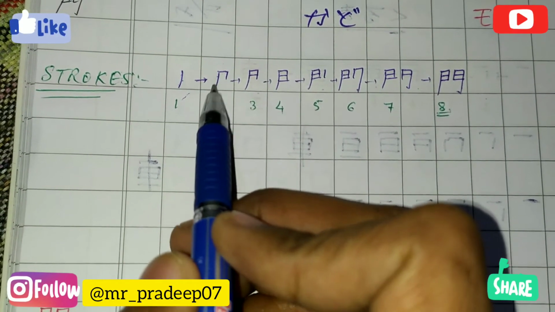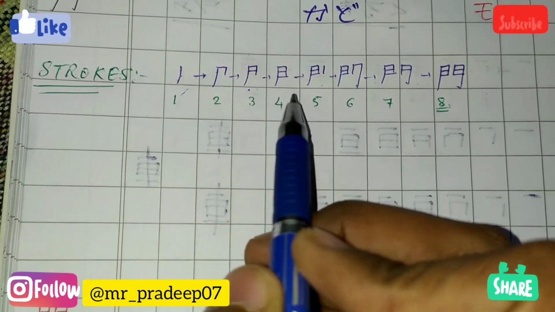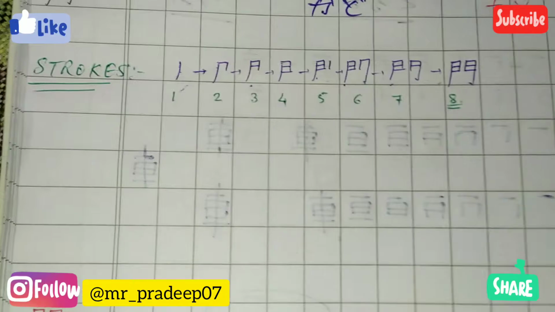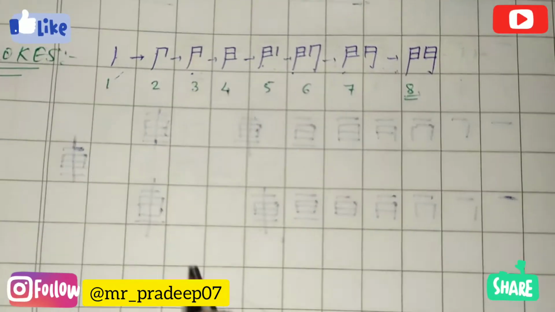Ichi, ni, san, yon, go, roku, nana, hachi. Let's do practice.